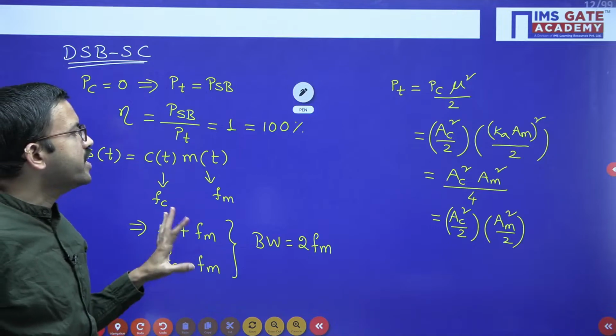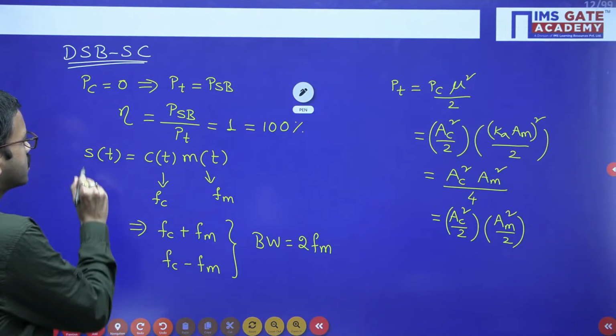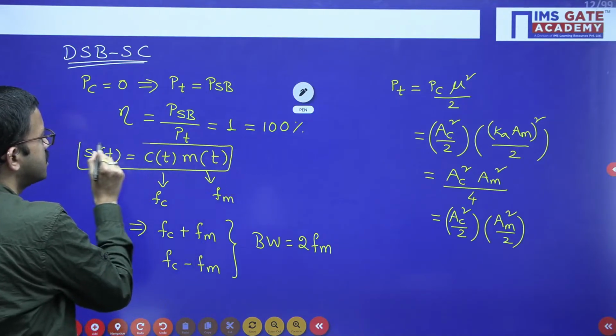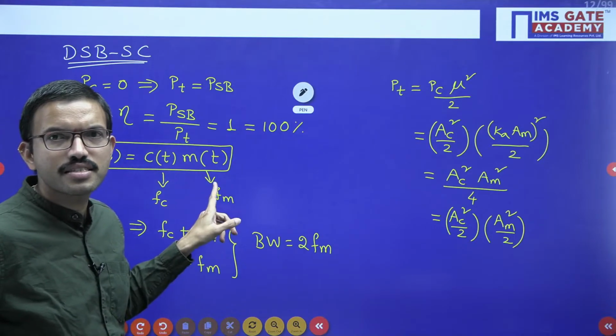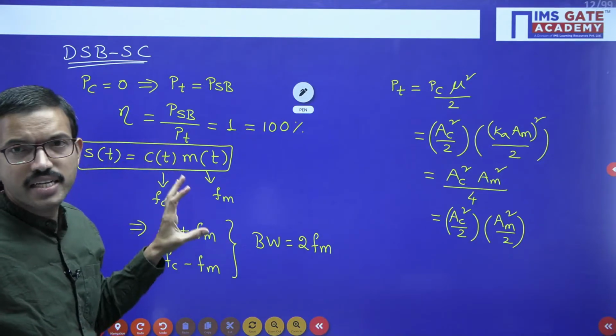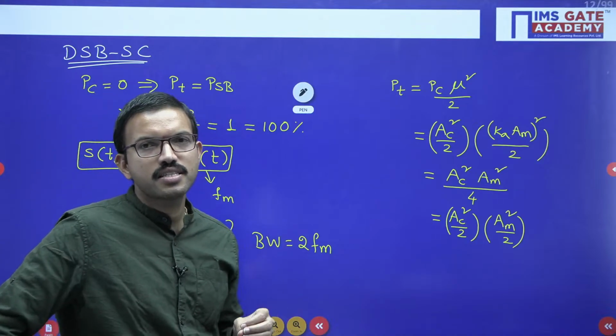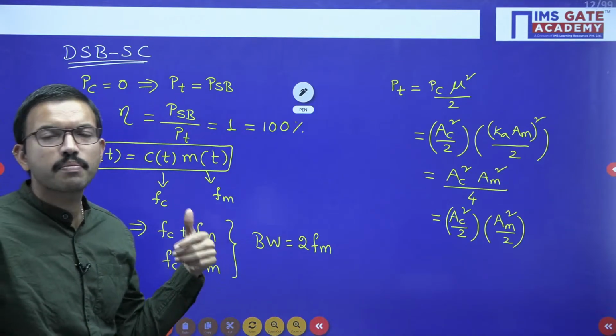Okay, so here basically if you observe, the time domain signal of DSPSC is just the product of the message signal and the carrier signal. So that means in order to produce the DSPSC signal, we will use the product modulator or balanced modulator.